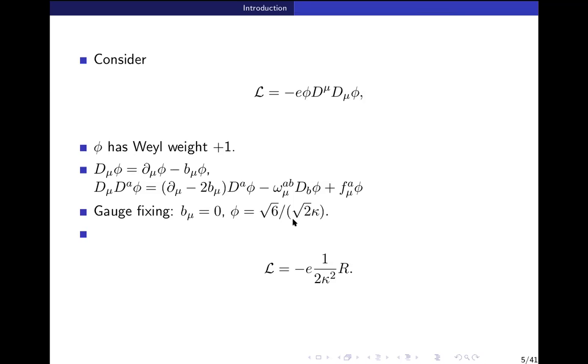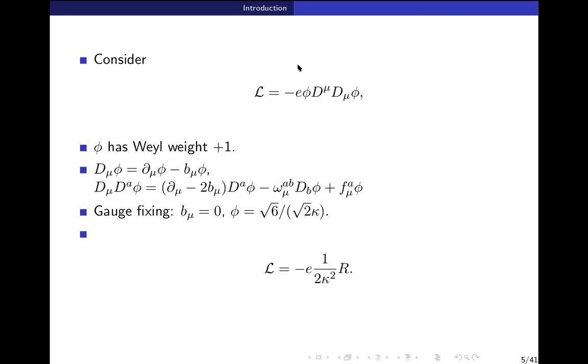Okay, so what we do in conformal gravity is ask the Lagrangian to be invariant under all the conformal symmetries. A scalar does not transform under Lorentz transformation, so that symmetry is obvious. For dilatations, we have to ensure that the Lagrangian has zero Weyl weight.